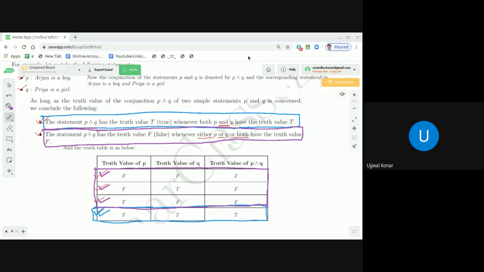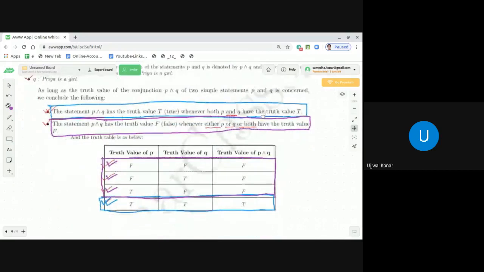Now, dear students, what we can discuss is the next connective, and that is called the disjunction, and that I'm going to discuss in the next point.